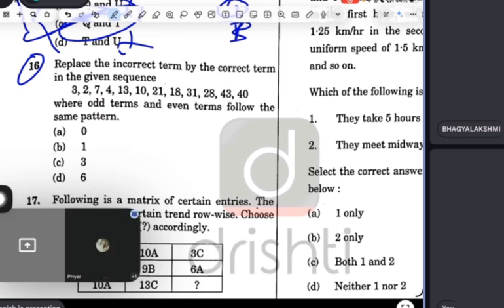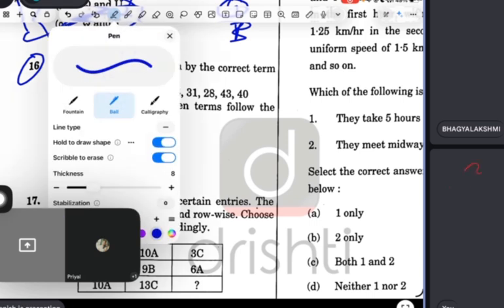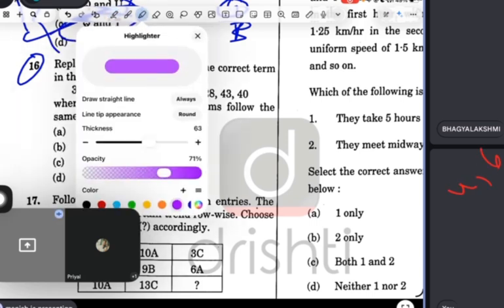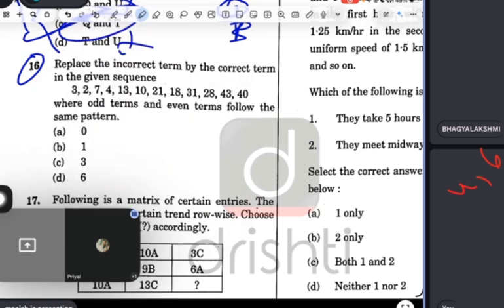2, 4, 10, 18. Even terms are following the same pattern. See guys, the question is saying odd and even both. So odd, odd, odd, odd, odd, odd. Then even, even, even, even, even, even.